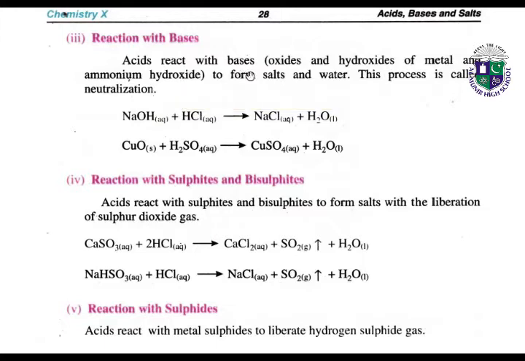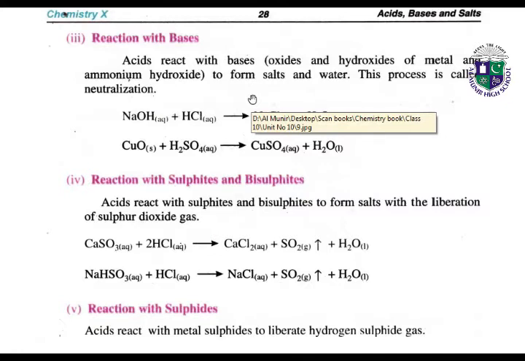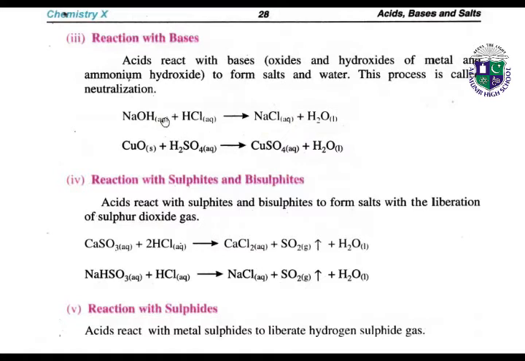Acids react with bases, oxides and hydroxides of metal and ammonium hydroxide to form salt and water, and this process is called the neutralization process. It is very important, please underline this. This is the neutralization process or reaction in which acid reacts with bases to form salt and water. Look at the first example, NaOH, sodium hydroxide, which is base, reacts with acid which is HCl. It forms NaCl, and this is the formula of common salt, NaCl, and water is also released.